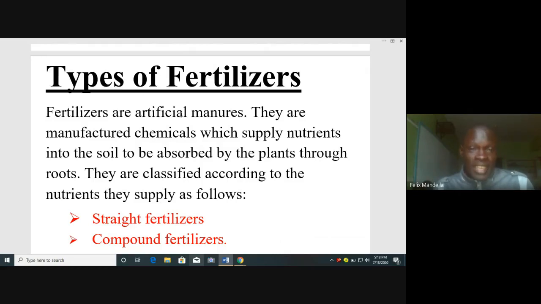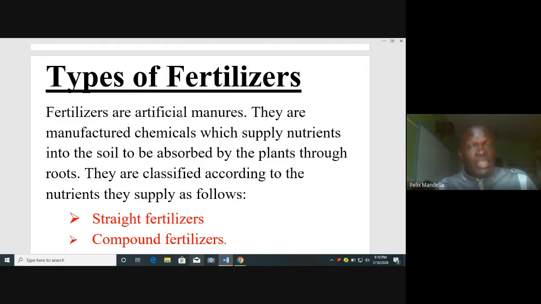So we are saying fertilizers are artificial manures. They are manufactured chemicals which supply nutrients into the soil to be absorbed by plants through roots. And I believe you know that one of the functions of plant roots is to absorb nutrients. You remember that? Good. So plants absorb these nutrients through the roots.